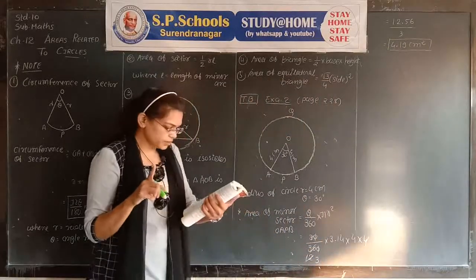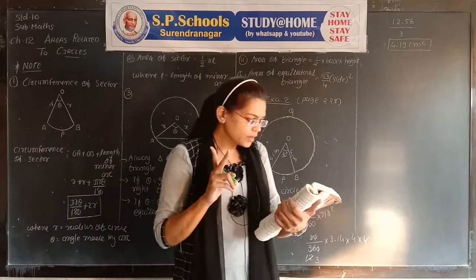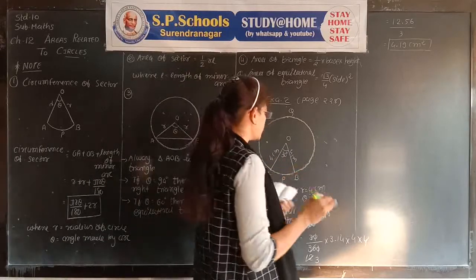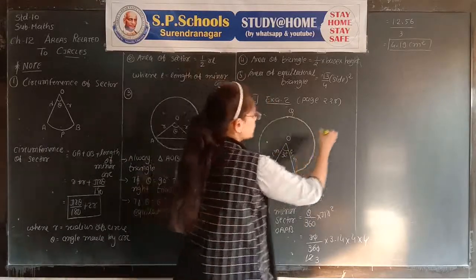The first is completed. Now second, the area of the corresponding major sector. OAQB is the major sector.